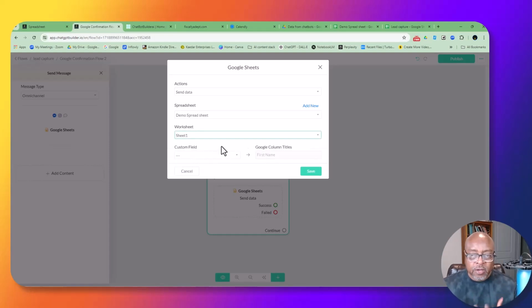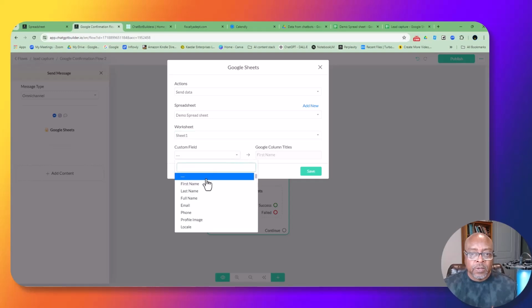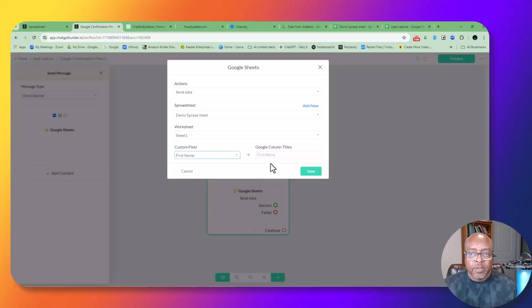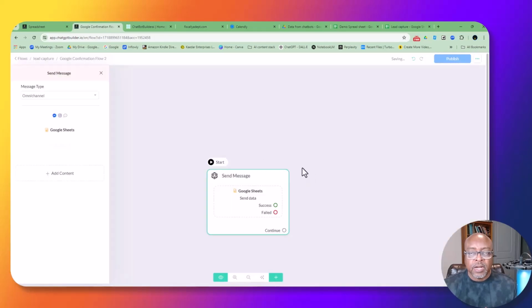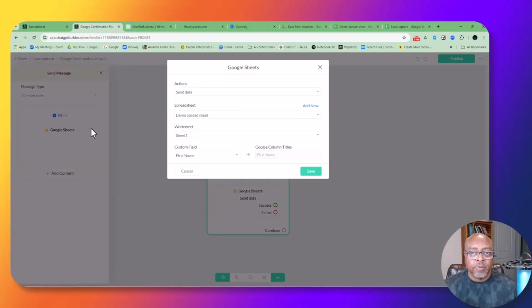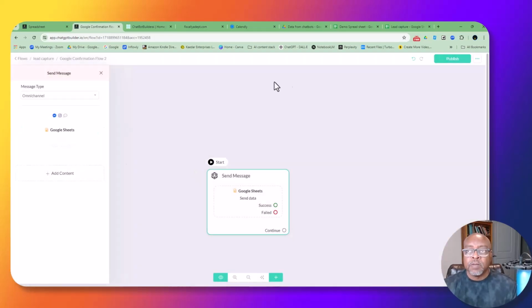Okay, so now what I need to do is actually map these custom fields. I'm going to go ahead and name them. I want a first name, because in my Google Sheets I'm going to create these as well. So first name, let me go back. And then custom fields, wait a minute. Oh, okay, I know what I did wrong. Let me cancel that, and then I'm going to go back.